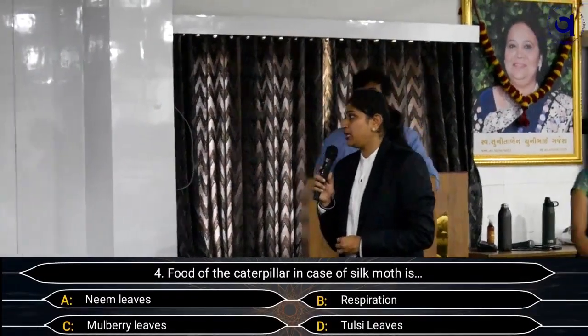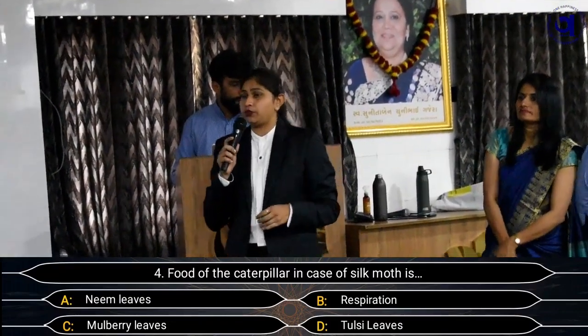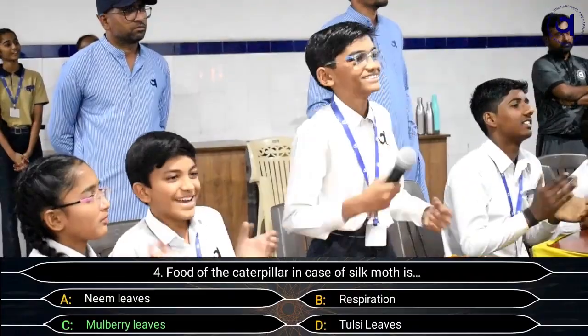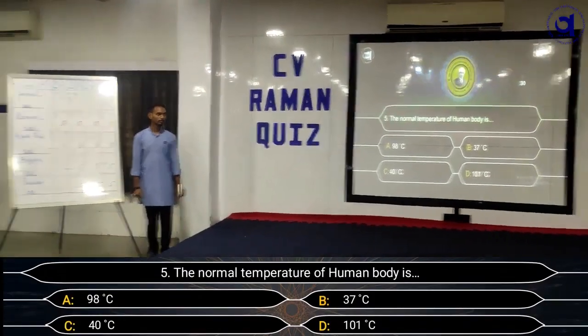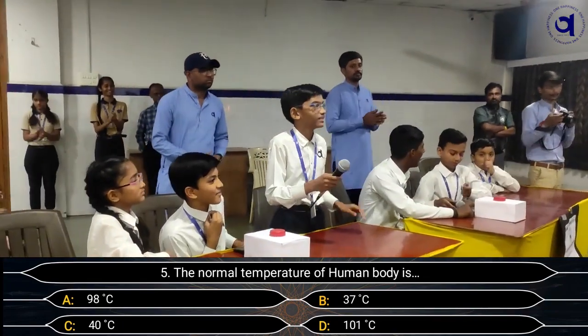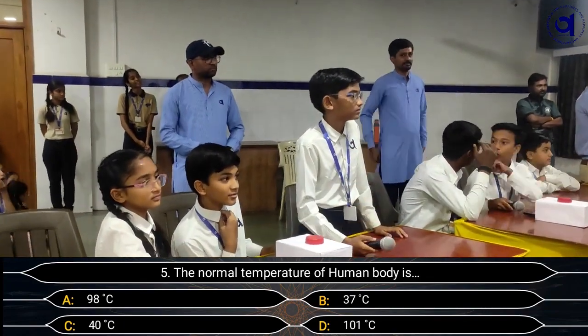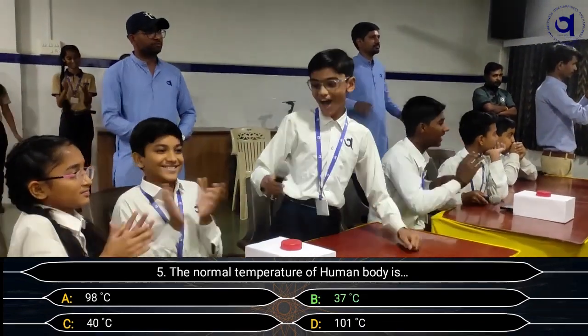A. Neem leaves, B. Respiration, C. Mulberry leaves and D. Tulsi leaves. Option C. Can we know the answer, please? Option C is the right answer. The point goes to the team. Can we know the answer for 37 Celsius? Are you sure about your answer?